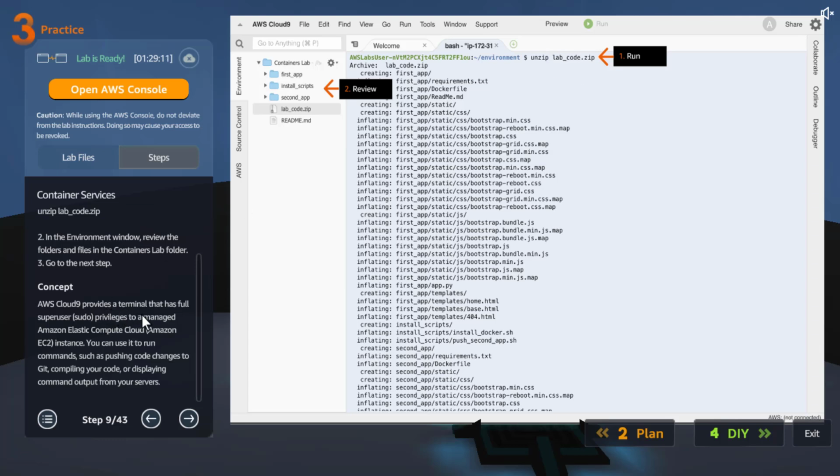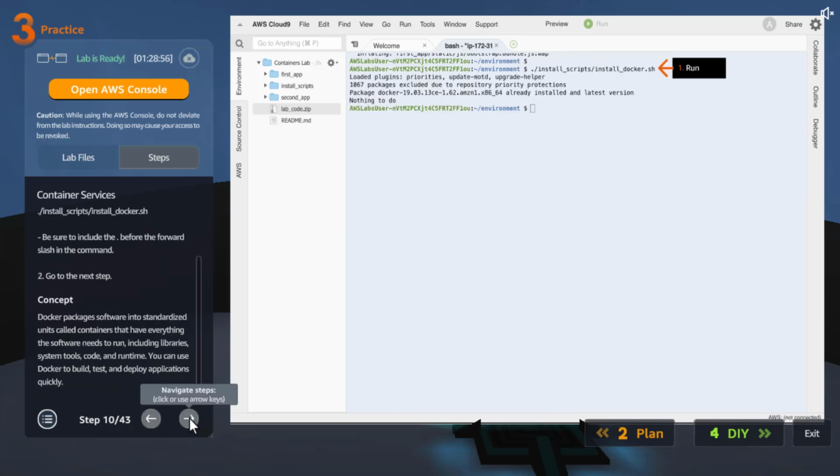AWS Cloud9 provides a terminal that has full super user privileges to a managed Amazon EC2 instance. You can use it to run commands such as pushing code changes to Git, compiling your code, or displaying command output from your servers. Docker packages software into standardized units called containers that have everything the software needs to run, including libraries, system tools, code and runtime. You can use Docker to build, test and deploy applications quickly. As you can see, this is what they are talking about.